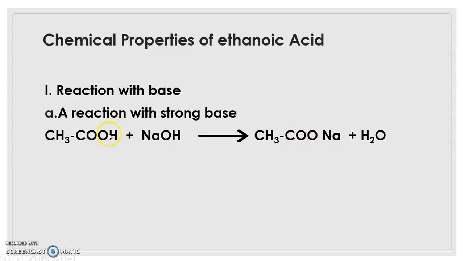So the H+ ion gets replaced by the Na+ ion. This salt is called the sodium salt of acetic acid. This is acetic acid or ethanoic acid, and this is the sodium salt of ethanoic acid, along with which you get water, because the reaction of acid and base gives you salt and water.